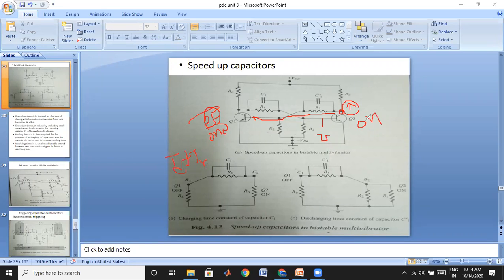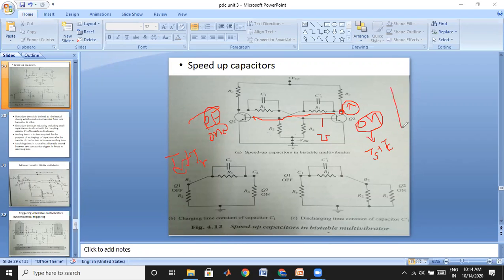Similarly, here the transistor is in the on state and it has to move to the off state. By applying a negative triggering pulse, this transistor has to move to the off state. For moving into the off state, it will take some time. That may be a turn off time, which is nothing but storage time plus fall time. After this time period, which may be microseconds or nanoseconds, this transistor will move to the off state.